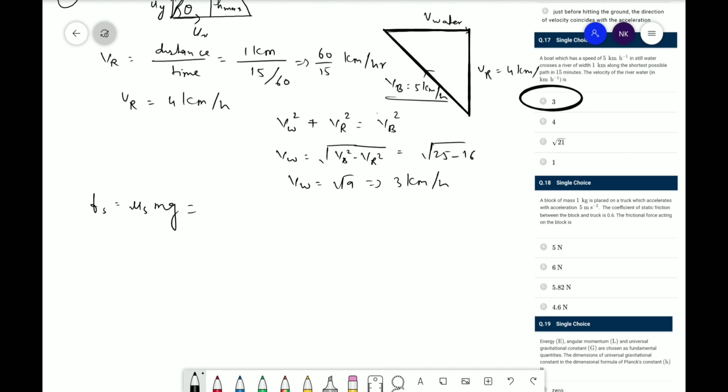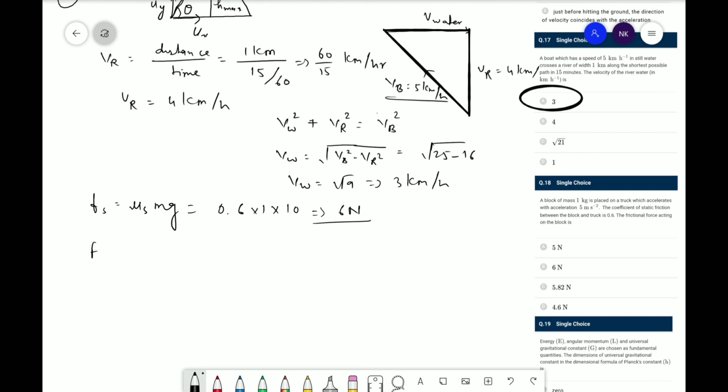Here it is given that mu s, the value of mu s, is 0.6, and the mass is 1, and gravity we can choose as 9.8, or let us consider 10. So here it is 6 Newton. So the frictional force acting on the block is 6 Newton. So whether it will be 6 Newton or less than 6 Newton, how can we say? Now we will find the external force acting.